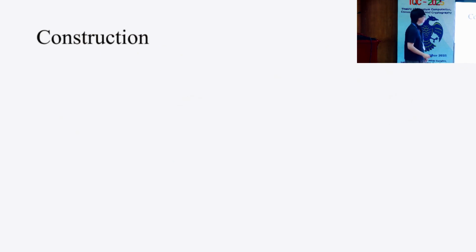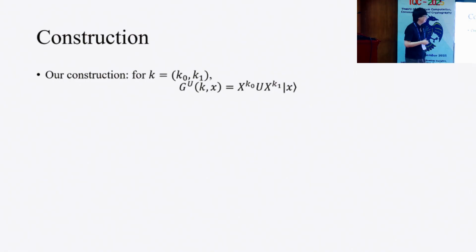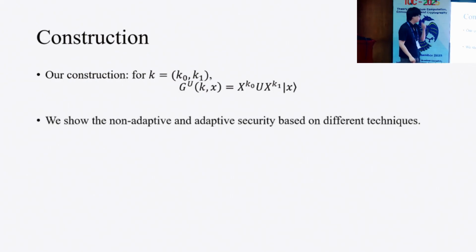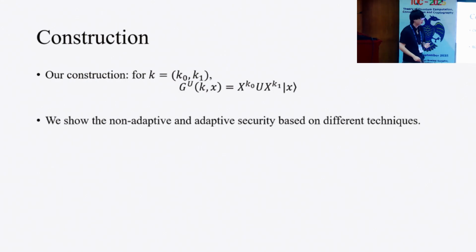Our construction is as follows. Let's divide a secret key k into two parts, k0 and k1. Then our construction is as follows. First, prepare the input secret key k and bit string x. It prepares ket x, then applies power x depending on k1, and then applies the common Haar random unitary U. Then apply power x with respect to k0. We show non-adaptive security and adaptive security based on different techniques. I will share each technique now.